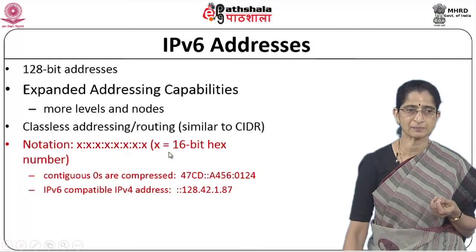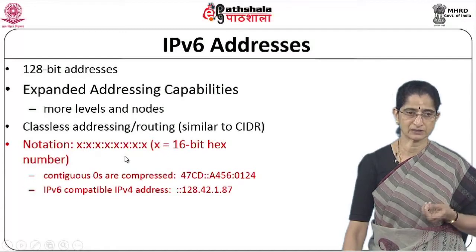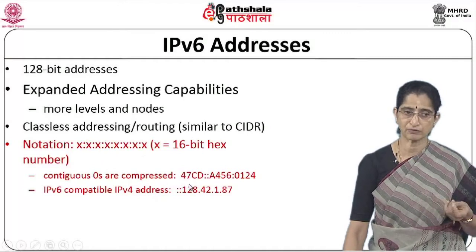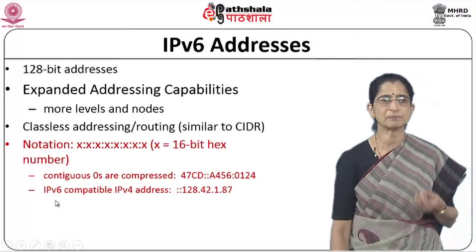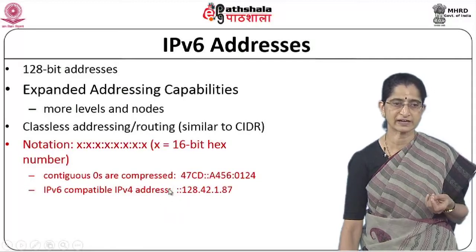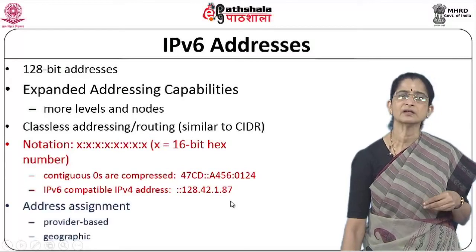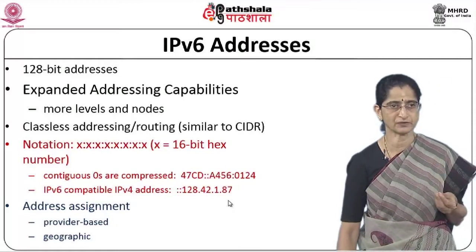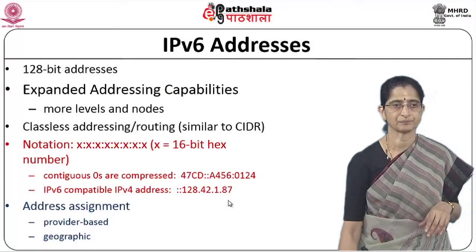So, each of these x's represents a 16-bit hex number and you specify the entire address as x colon x colon and so on, something like this. And if you have a contiguous set of zeros, that can also be compressed, you do not have to write down all the zeros, it can be compressed by putting 2 colons like this. And there is also support for IPv6 compatible IPv4 addresses, where you have a leading set of zeros which is indicated by means of these 2 colons and then you have your typical IPv4 kind of address. And in address assignment, you have support for both provider based and geographical address assignments. So, there is a lot of flexibility in the way the addresses can be done.